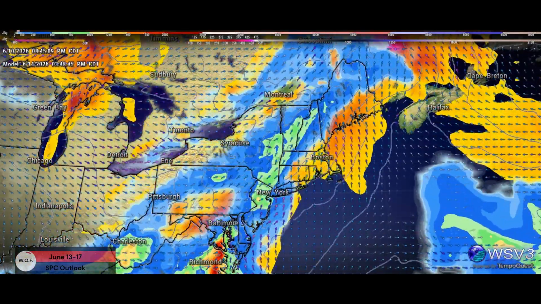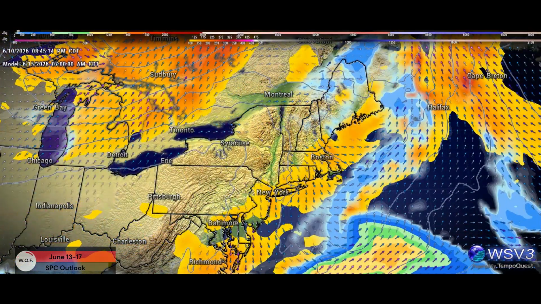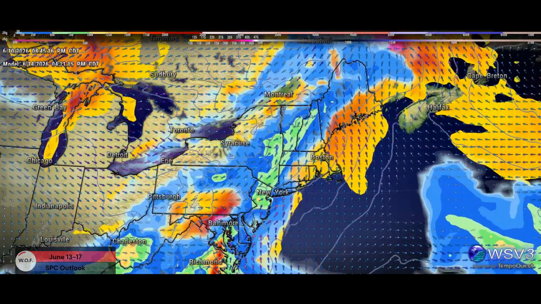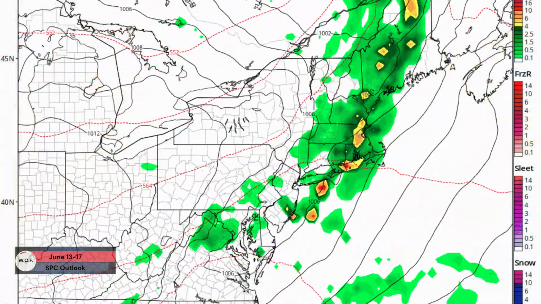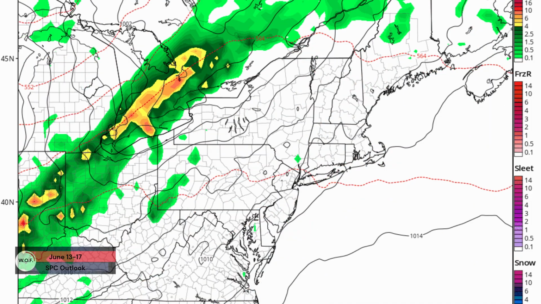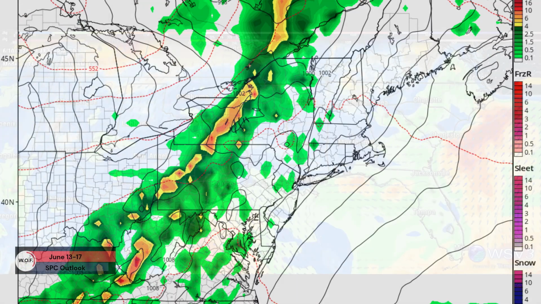The models indicate a narrow axis of modest instability developing by afternoon ahead of the front from the northern New England to the upper Ohio Valley, where the strongest vertical shear is forecast. Some severe weather appears possible in those areas, however, the limited extent of the warm sector leads to uncertainty in the coverage and duration of any threat.